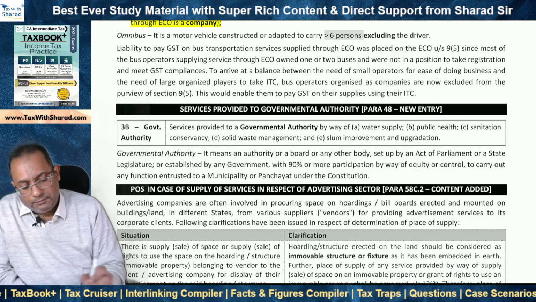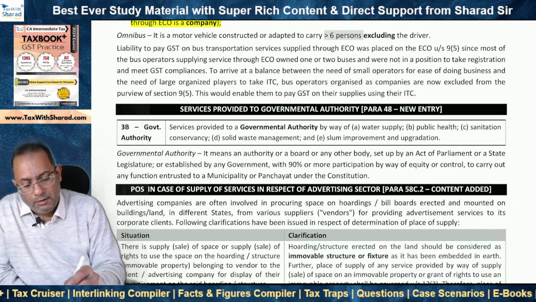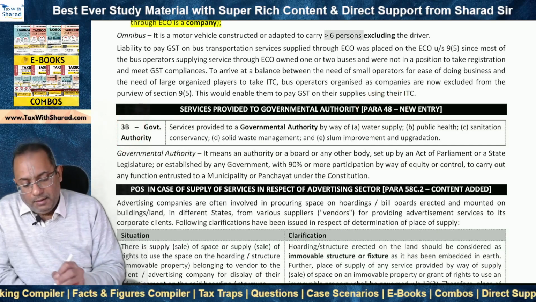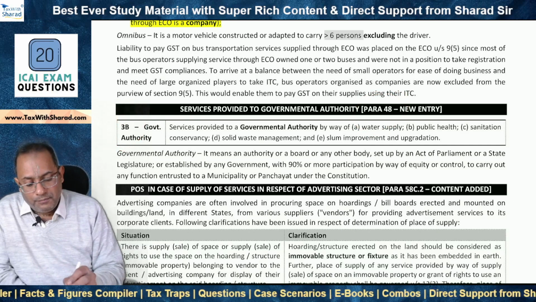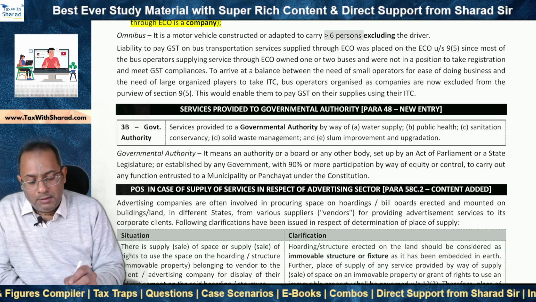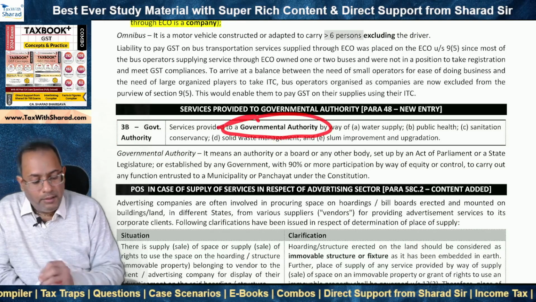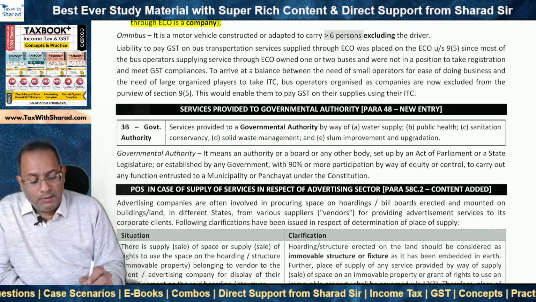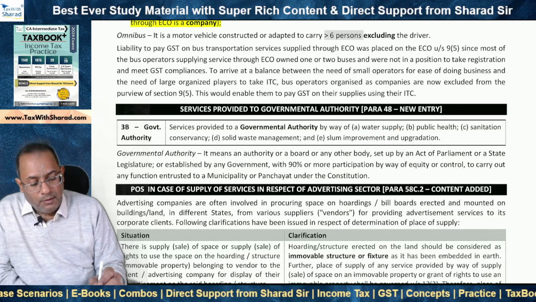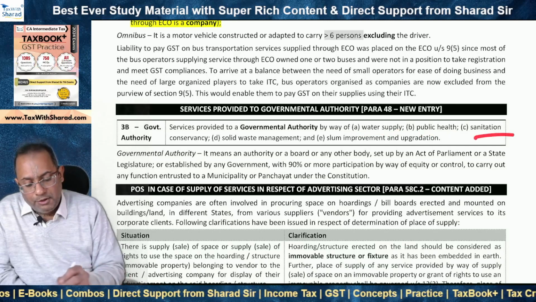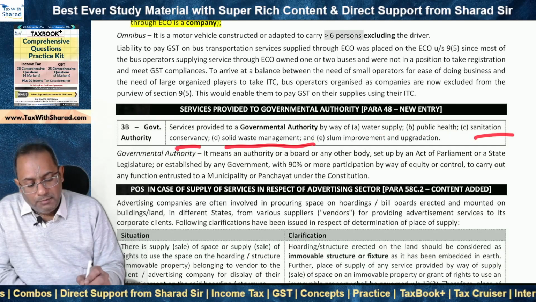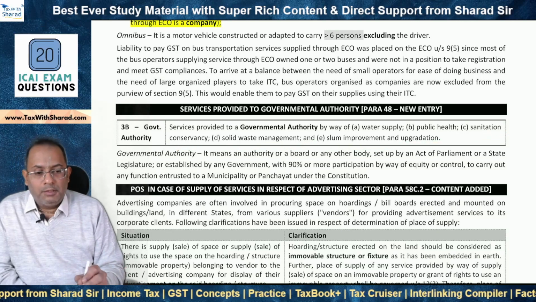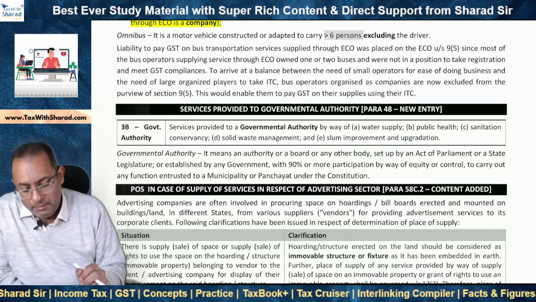A new entry, and this is para 48 of TaxBook Plus, entry 3B, and it provides exemption where certain services are provided to a governmental authority. And what are those services? Services by way of water supply, or public health, or sanitation conservancy, solid waste management, and slum improvement and upgradation. So these services will be exempt, tax will not be payable.